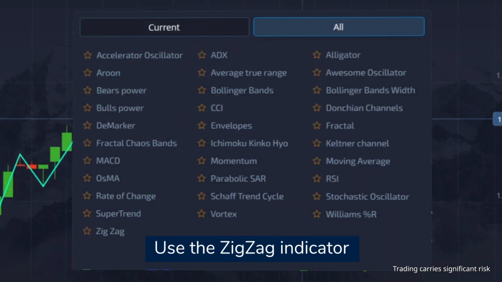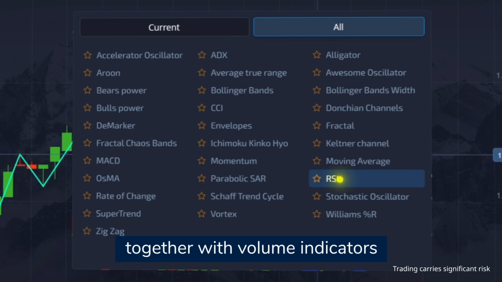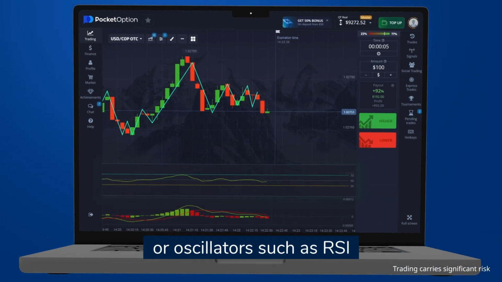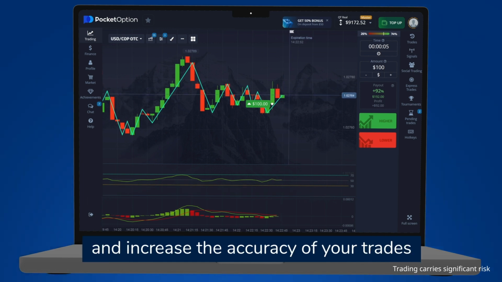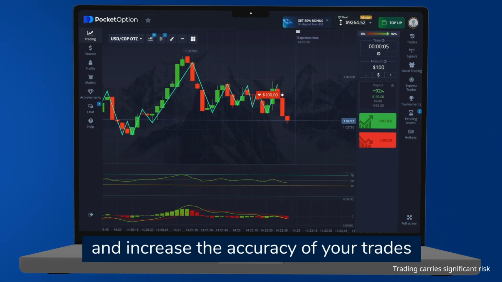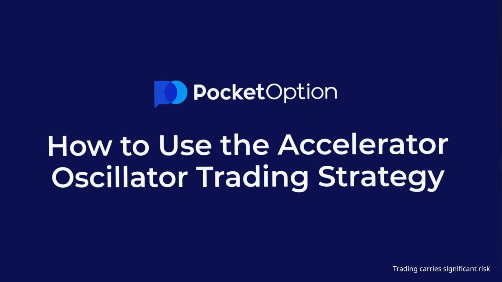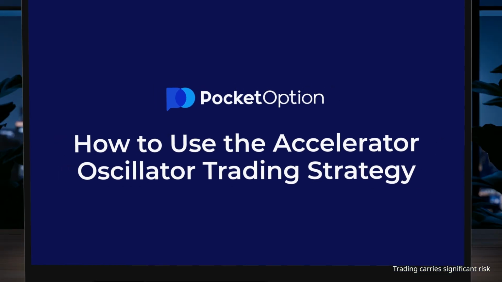Use the ZigZag indicator together with volume indicators or oscillators such as RSI or MACD to confirm signals and increase the accuracy of your trades. How to use the Accelerator Oscillator Trading Strategy.